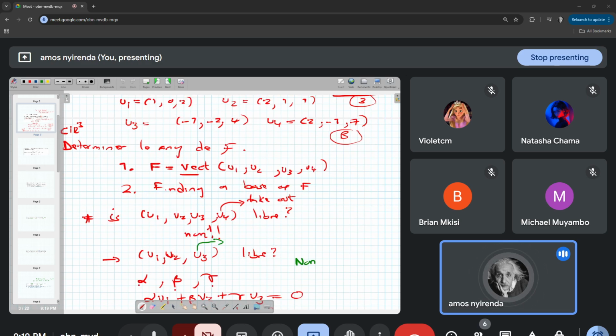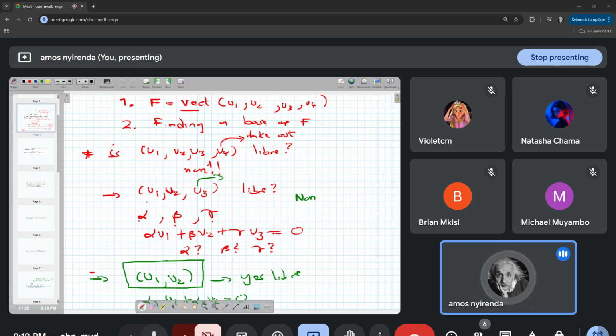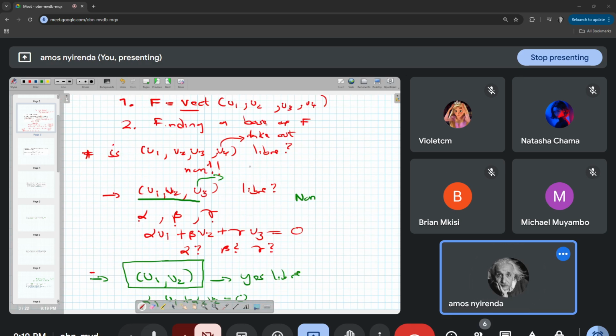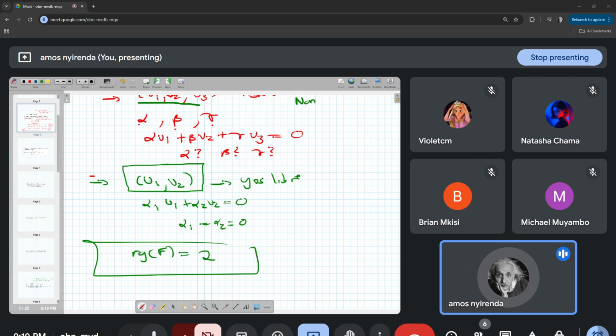So we kept on reducing. Here we have 3 vectors. We know that we can have at most 3 vectors, yes. But then the conclusion for the second one is not immediate. We have to verify through this linear combination. For this one, you find that these are liés. So you take out 1 vector, and this one is accepted.